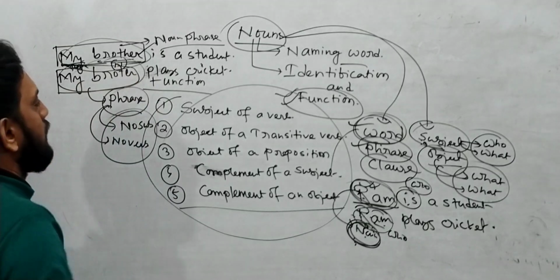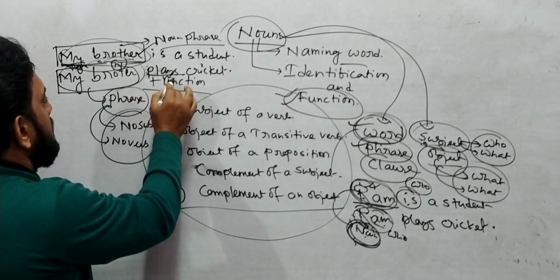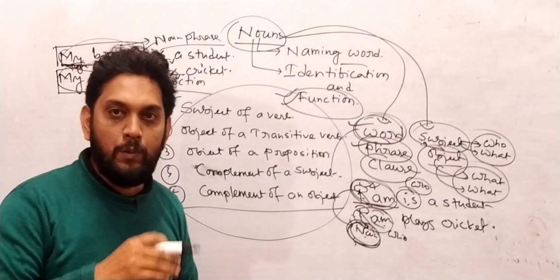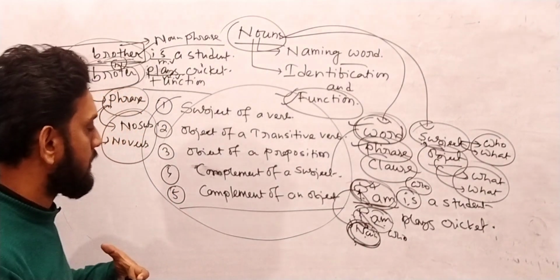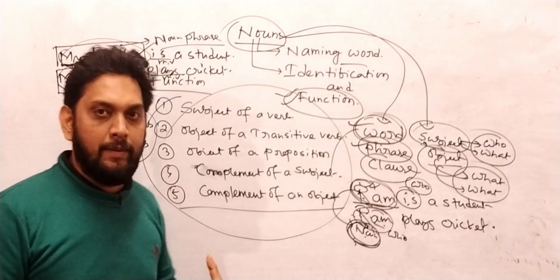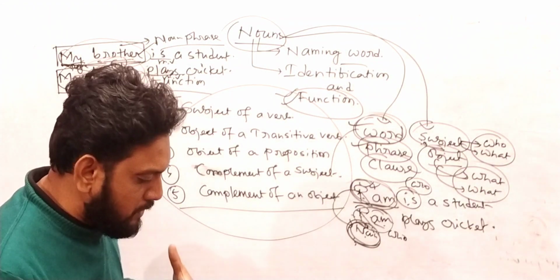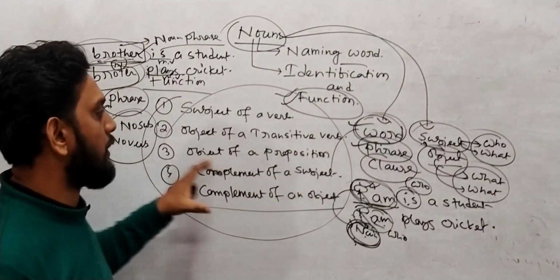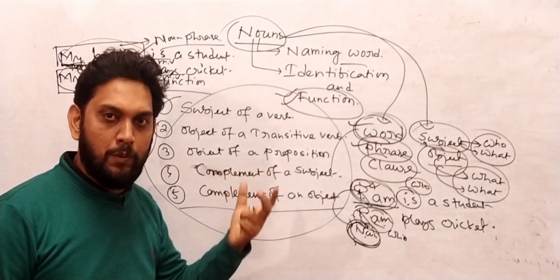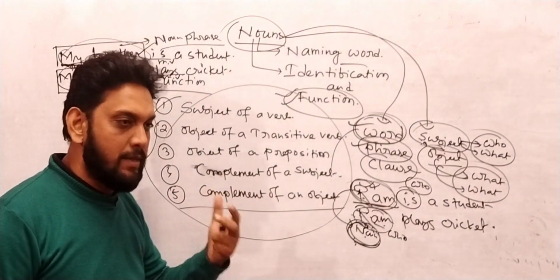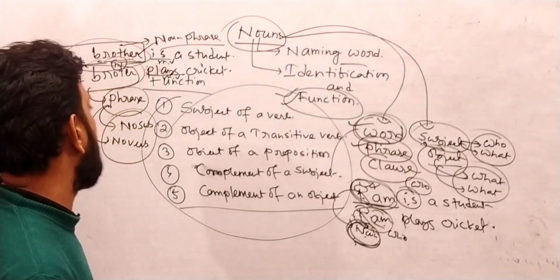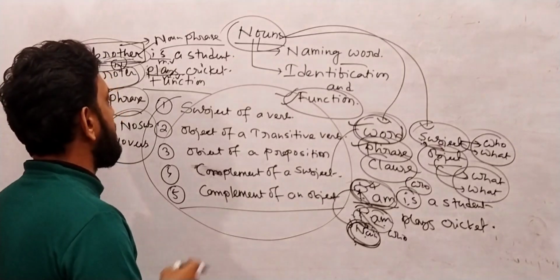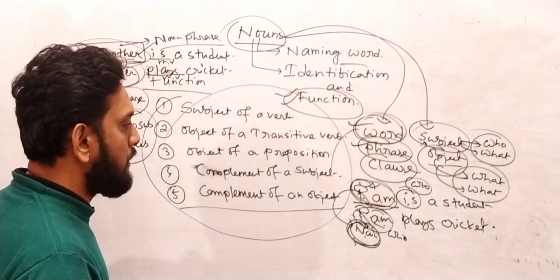Here my brother is also a noun phrase, and plays is the main verb and is also a main verb over here. So did you understand the difference between the word and phrase? I already made 3 or 4 or 5 videos regarding phrases. If you want to see the videos, please go back to my channel and see the videos already made by me about phrases. Okay, now I have given you some examples over here because some students are very new.